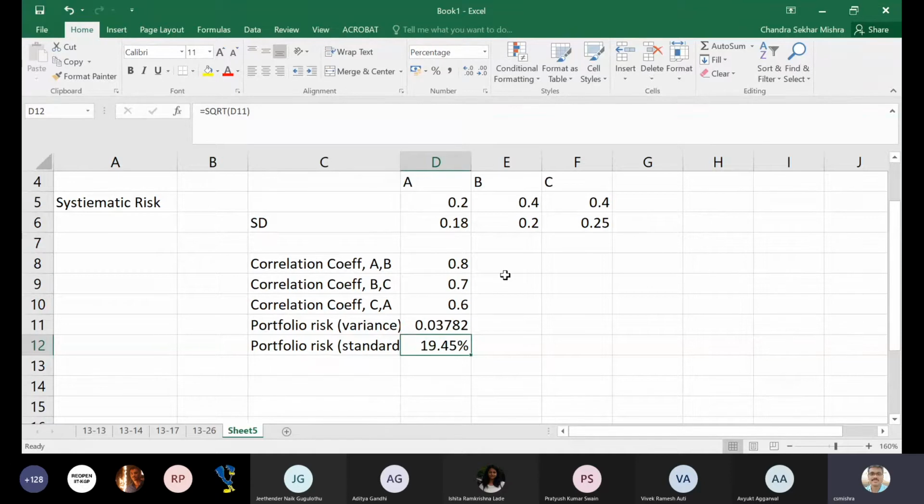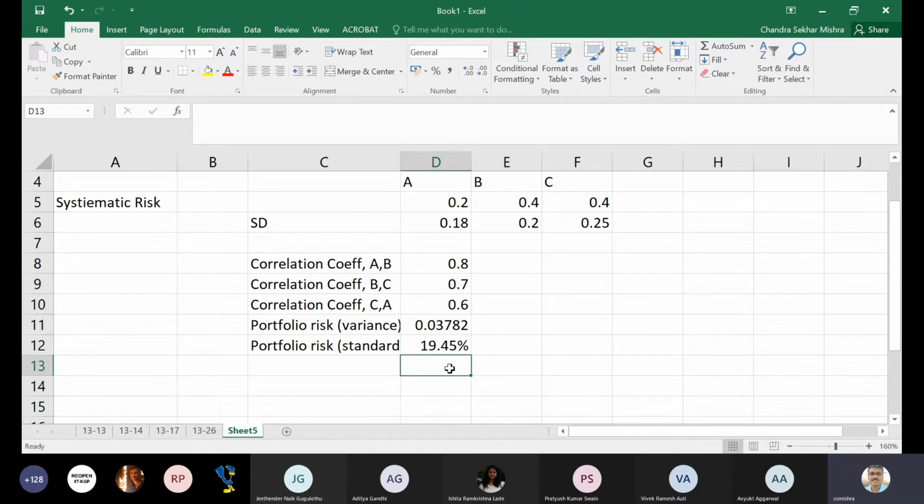So if you have multiple assets in the portfolio, you can always go for that. Any doubt at this point? No doubt. Okay. So portfolio risk is this, portfolio standard deviation is this, in terms of standard deviation risk is this. Now let's go to an exercise. From there we will talk about different concepts also.